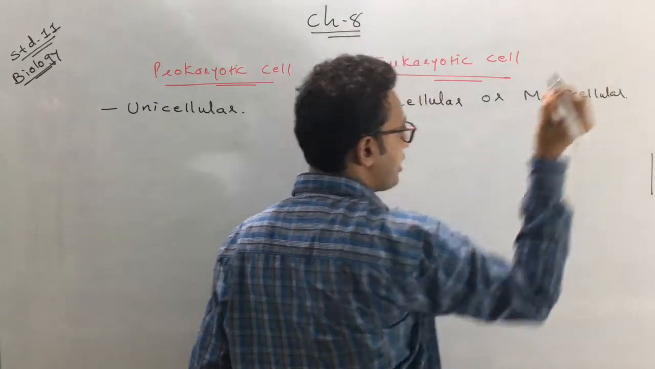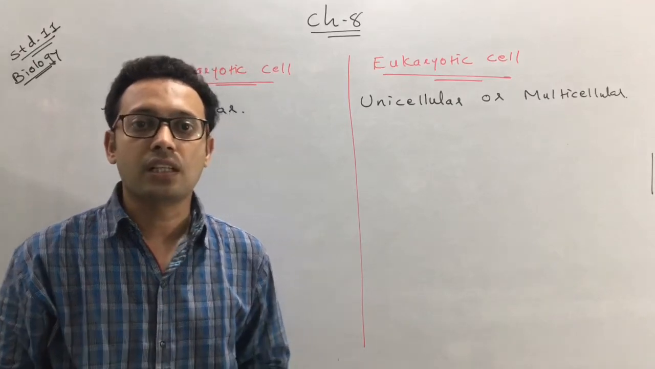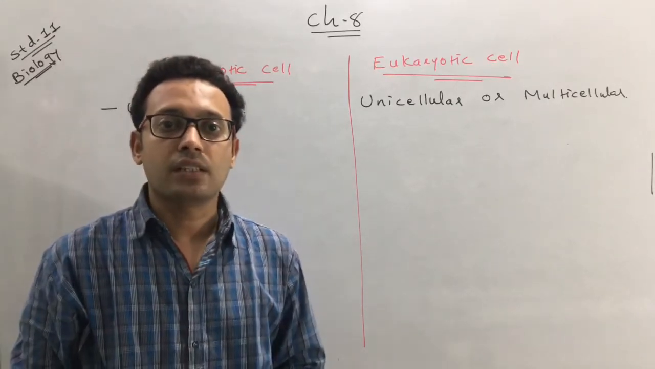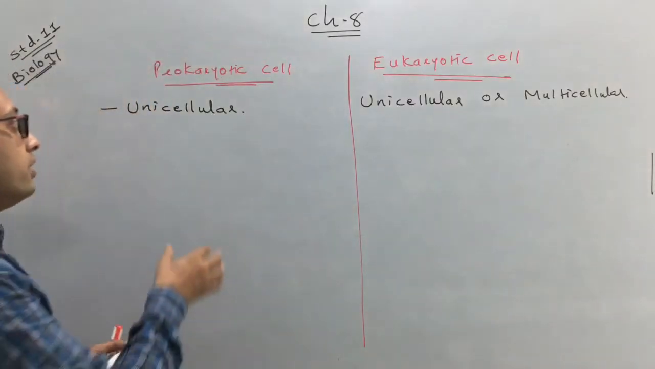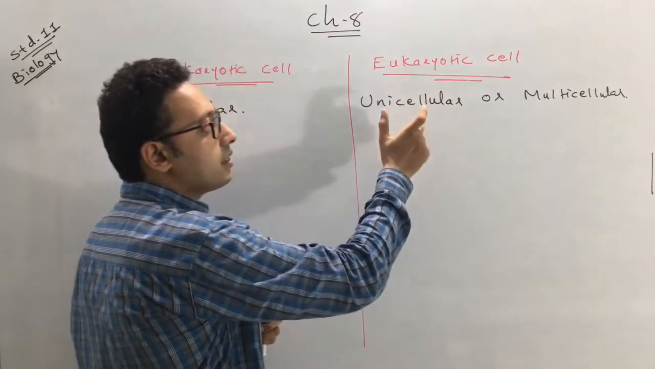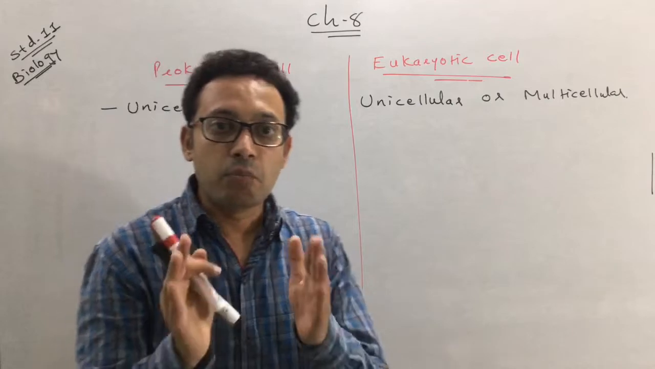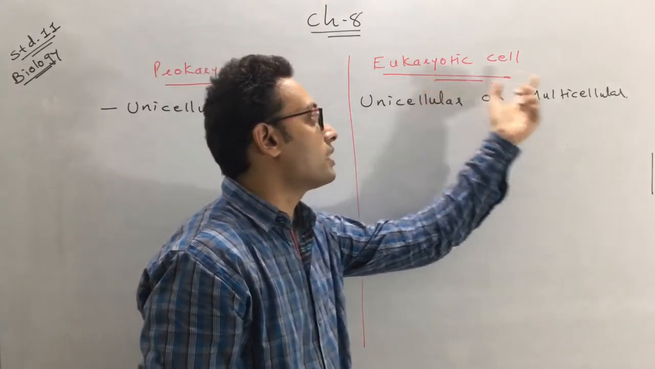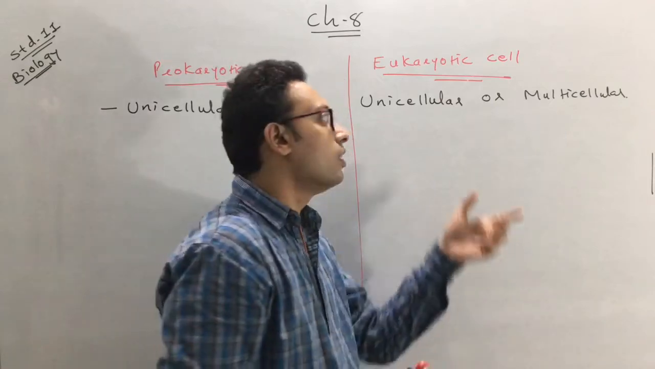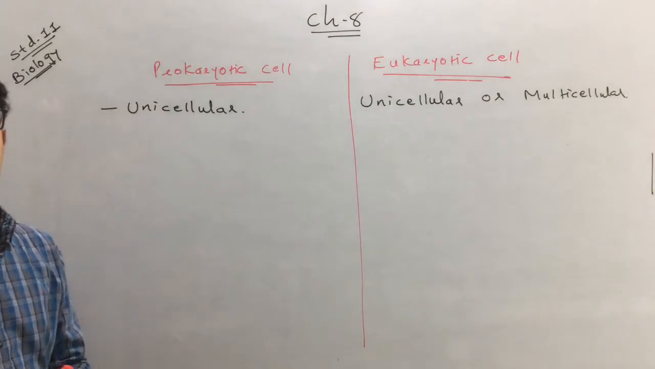Clear? You already know the meaning of unicellular. Unicellular means they possess one cell. You also know the meaning of multicellular, means they possess more than one cell. So the prokaryotic cells are unicellular, whereas the eukaryotic cells are either unicellular or it may be multicellular. But most of the times the eukaryotic cells are multicellular. But there are also some examples of eukaryotic organisms which are unicellular in nature.